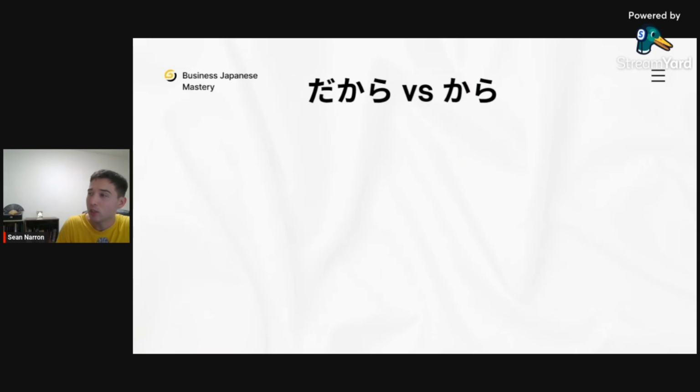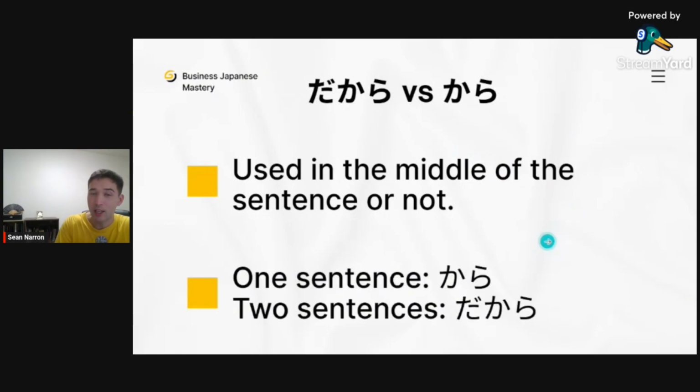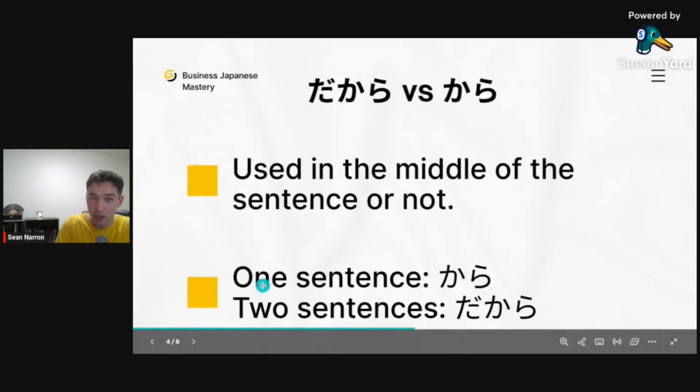Okay. So the difference between kara and dakara is very easy. The first thing you've got to look at is whether it's used in the middle of a sentence or at the beginning of the sentence. So if it's in the middle, we use kara. If it's at the beginning, we use dakara. Okay, I hope that makes sense. And the other one is it's like therefore, right? Therefore, guys, I want you to think about it.